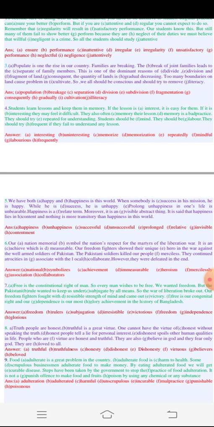They should try repeatedly for understanding, and students should be mindful, and they should be laborious. They should try frequently if they fail to understand any lesson. So we are done with exercise 4 and with answers. So that's all.